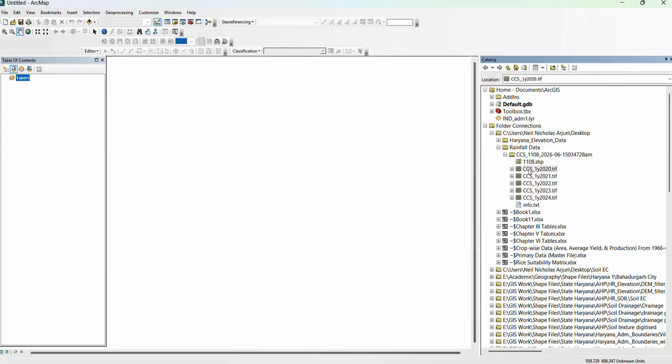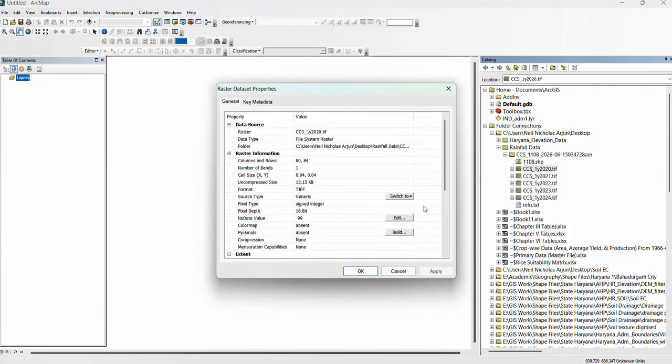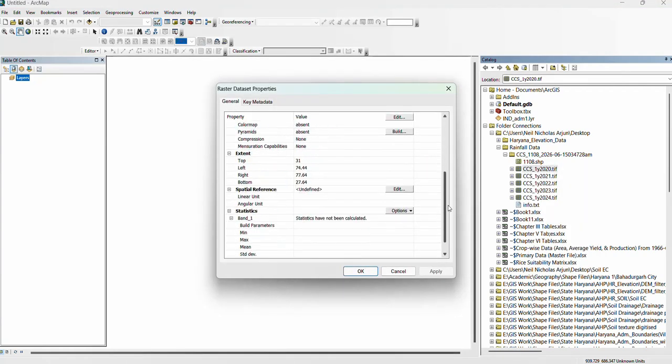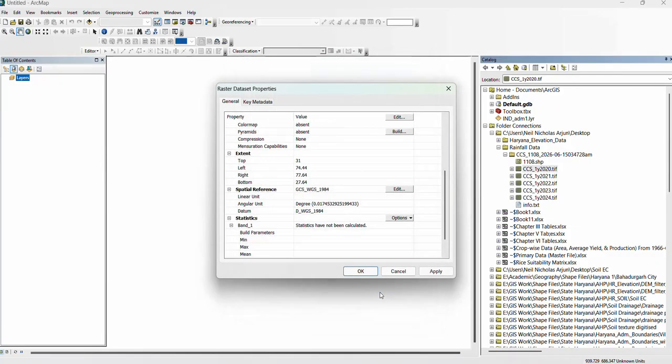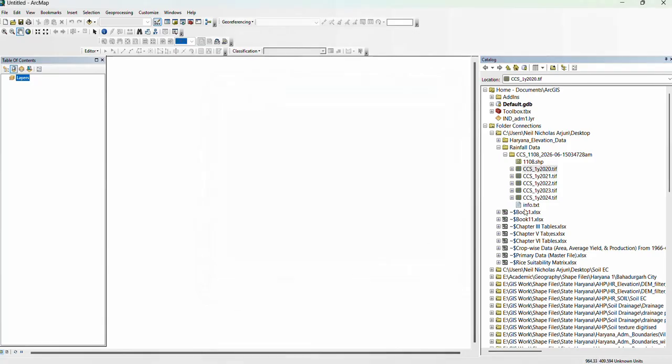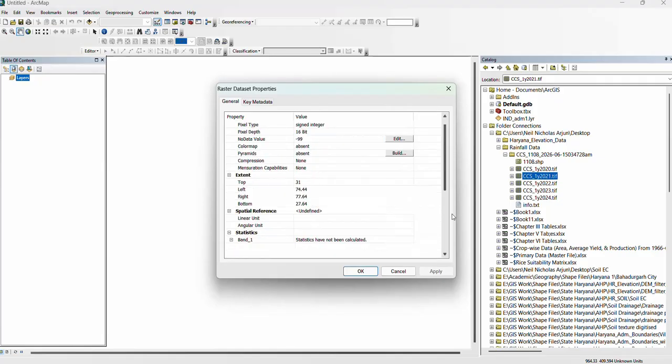you can select your file, go to properties and see the spatial reference. It is undefined. First, we will define the spatial reference. To define, click on edit, WGS 1984, OK, then OK. In the same way, we will give projection to all our files.